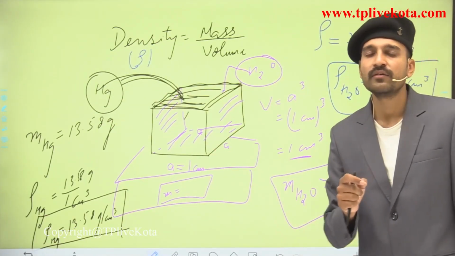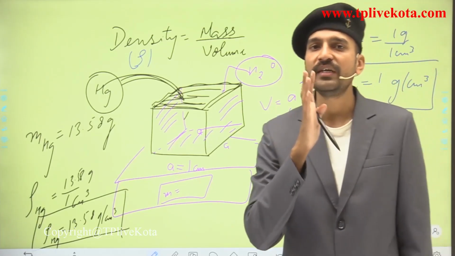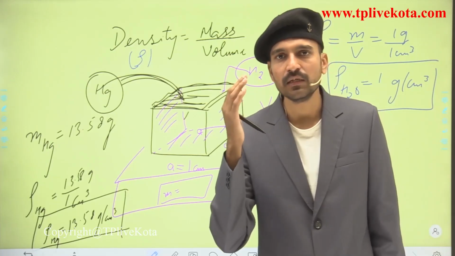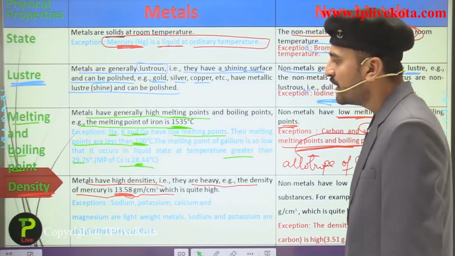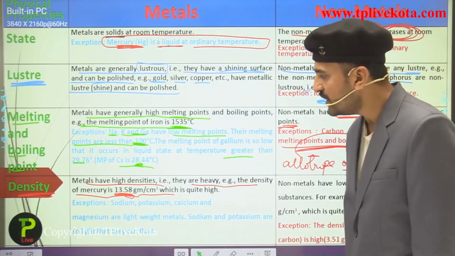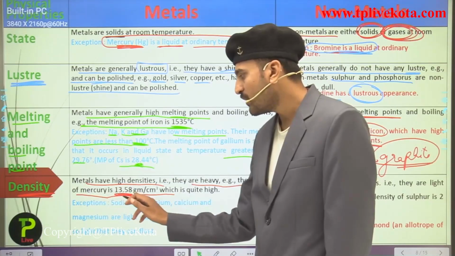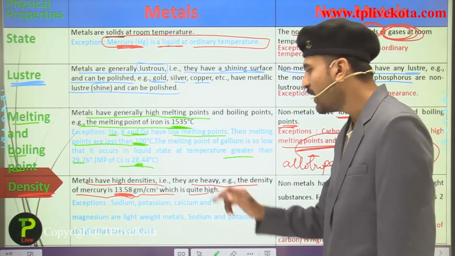So remember students, wherever a density is written, you should know what the meaning of the density is, instead of just cramming the values. Now students, moving back here again and seeing that metals are denser, they have high densities. You have seen the example of mercury, which is equal to 13.58 gram per cubic centimeter, which is quite high.